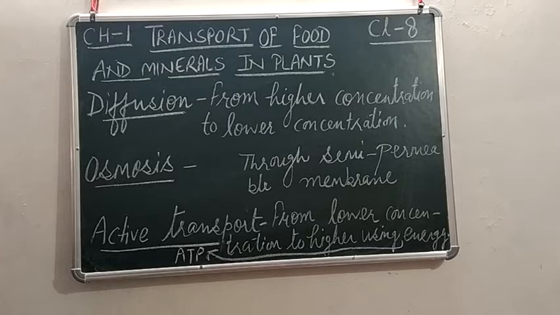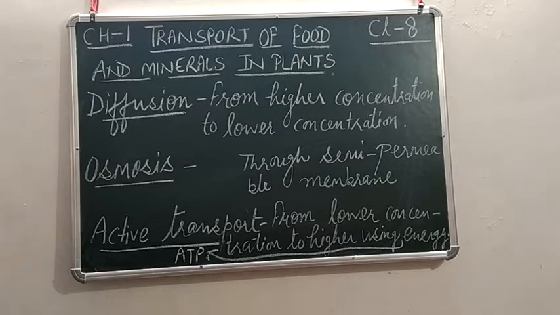Now, how is this diffusion important in plants? First importance is, the process of diffusion helps in gaseous exchange with the atmosphere. You know, plants need carbon dioxide for photosynthesis and they need to release oxygen into the atmosphere. That means exchange of gases takes place by the process of diffusion. Secondly, plants also release water vapor by the process of transpiration through stomata. So, this process, transpiration, also takes place by the process of diffusion.